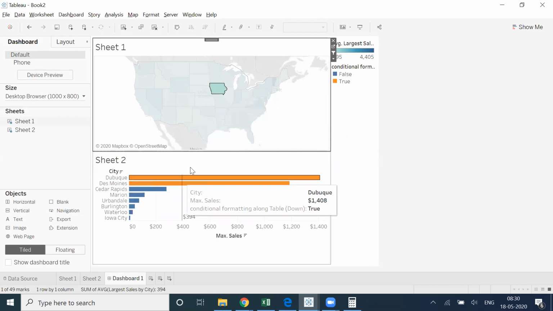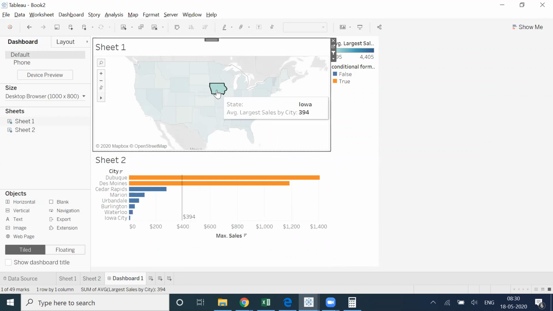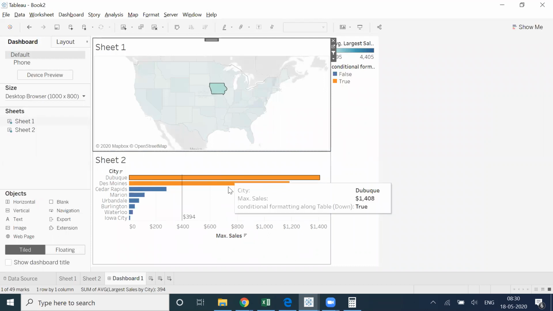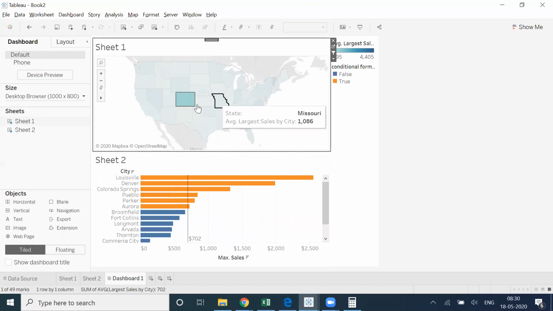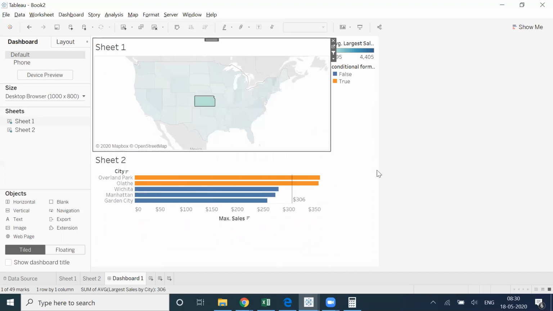So again, these are very informative insights which we are getting: this is the average sales, which is 394, and which cities are crossing, which are the bigger contributors. So these are the bigger contributors, but these cities are below the average, right? So that is how you can analyze this particular business problem.